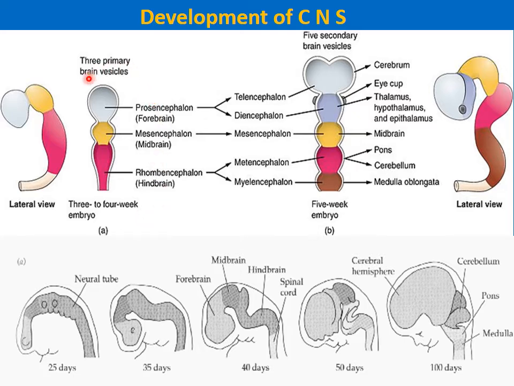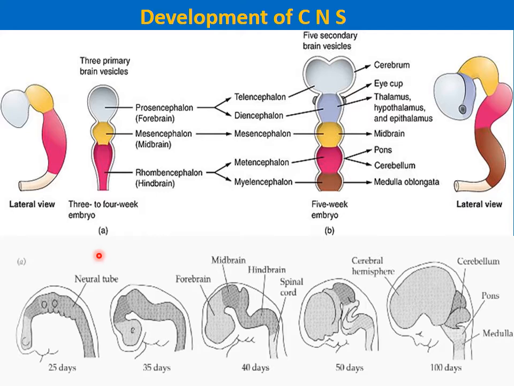The cranial expanded part of the neural tube later on shows three dilatations, which are called the three primary brain vesicles. The cranial one is called the prosencephalon or the forebrain vesicle. The middle one is called the mesencephalon or the midbrain vesicle. The caudal-most is called the rhombencephalon or the hindbrain vesicle.